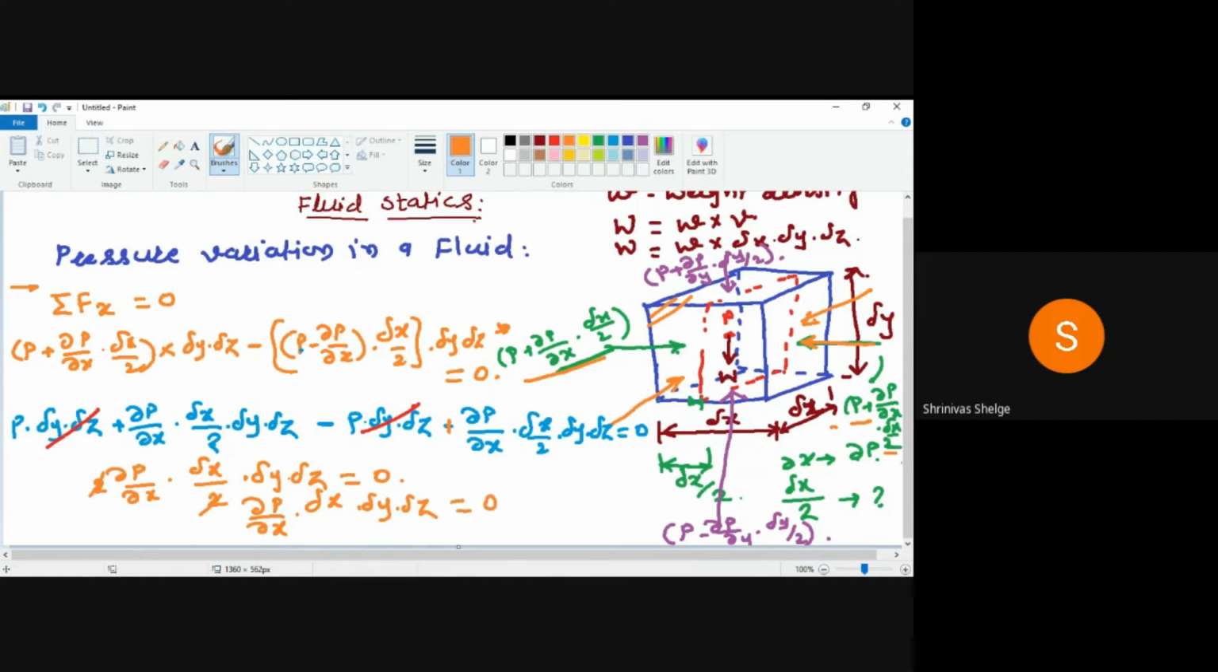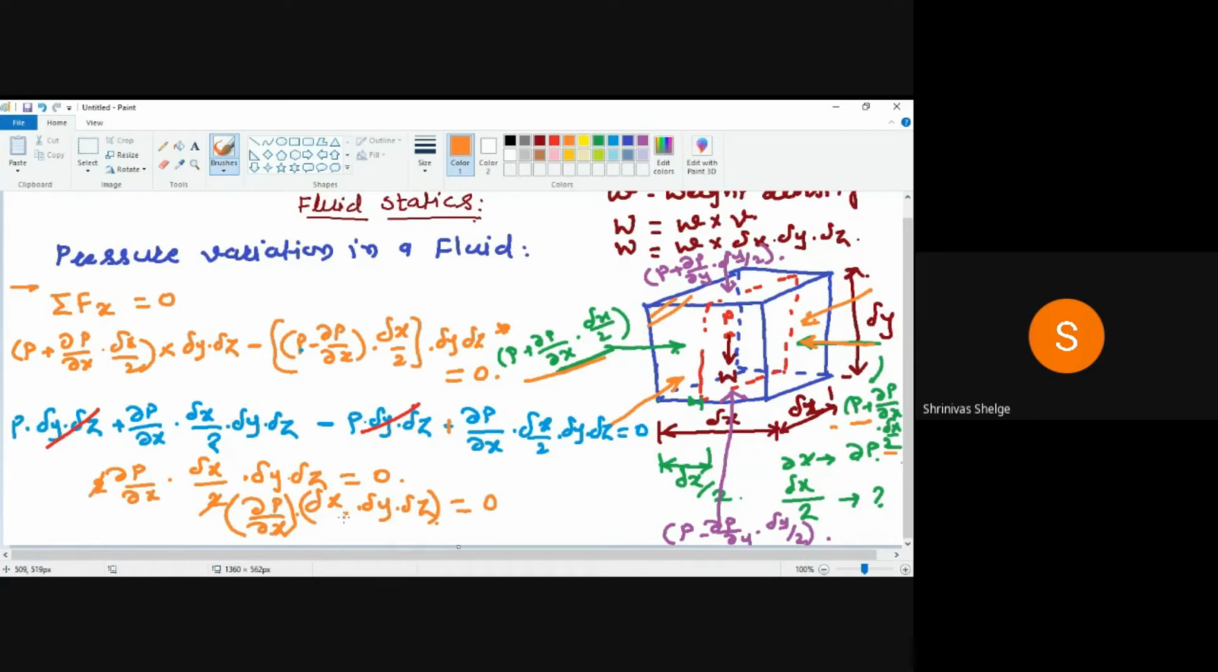But the thing is that delta X, delta Y, delta Z are very small distances. So when we consider these distances, the multiplication of distances will not be 0. So actually, when we see this equation, these two terms are there: the multiplication of three distances or dimensions, and dou p by dou x.